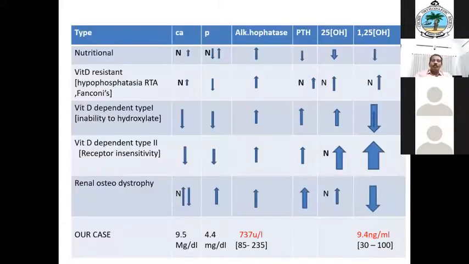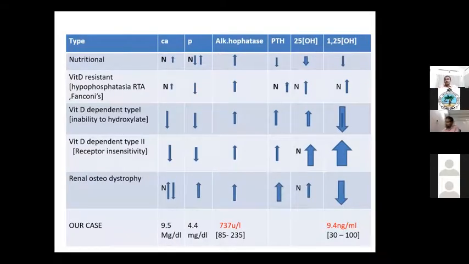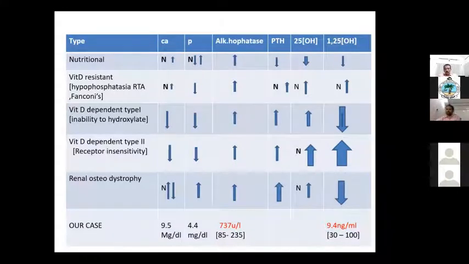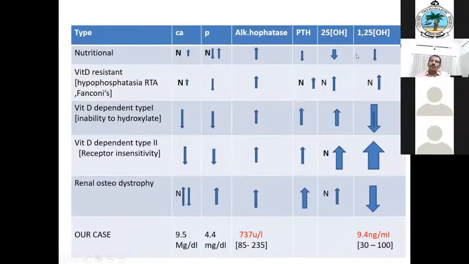So for this child, how will you manage? What will be the management if it is nutritional rickets? Vitamin D is very low, so you have to supplement with vitamin D. So the medical treatment is there. What orthopedic management will you give?